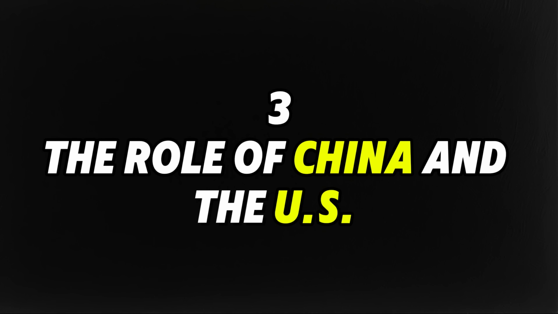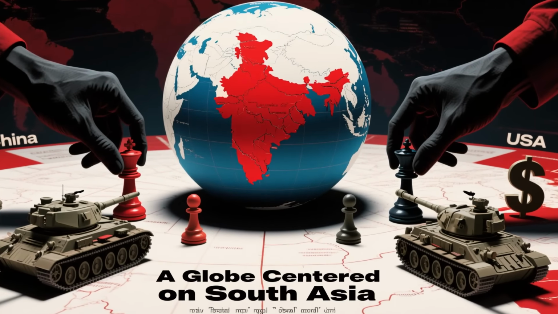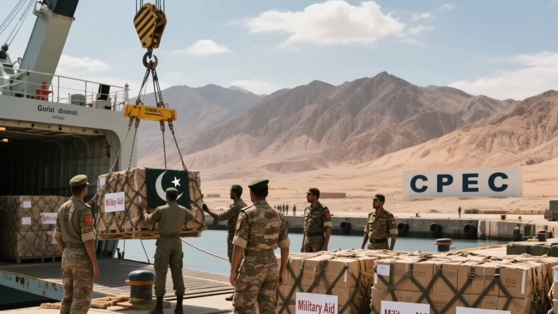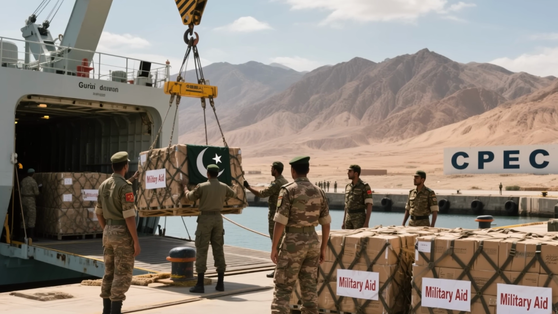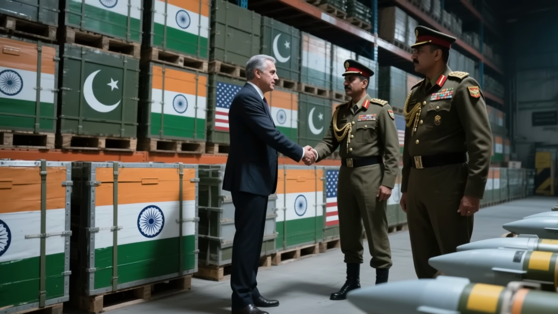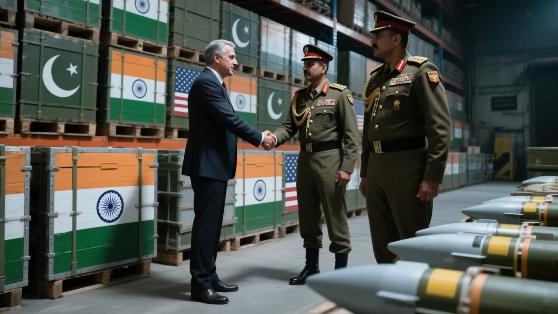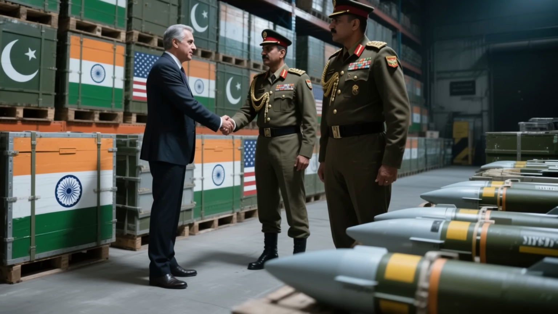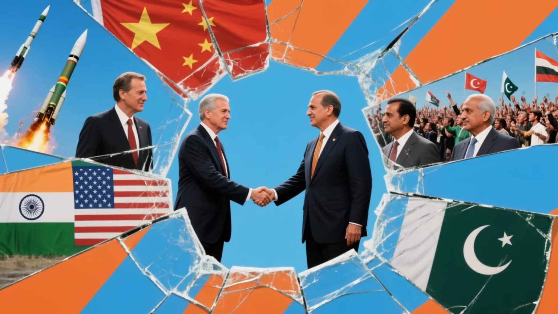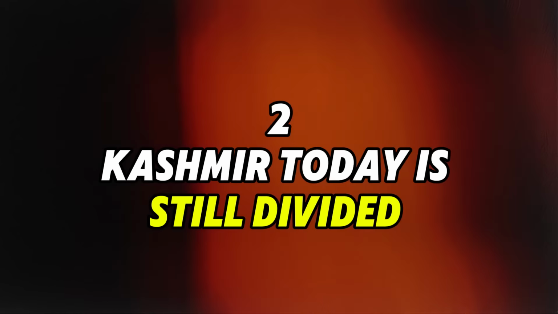3. The role of China and the US. The India-Pakistan conflict isn't just regional, it has global implications. China supports Pakistan with military aid and infrastructure, especially in disputed areas. The United States has historically tried to mediate, but also sells arms to both sides. Global powers have a vested interest in stability, but not always a clear plan to achieve it.